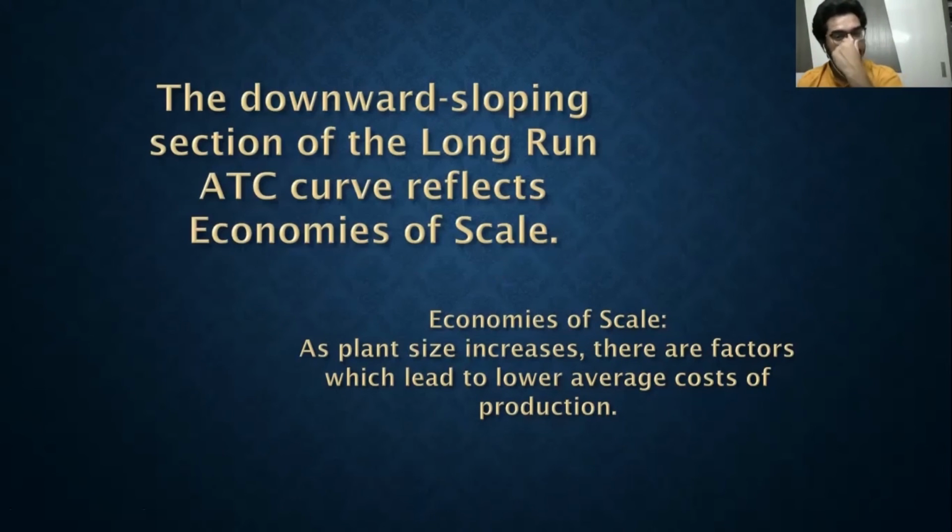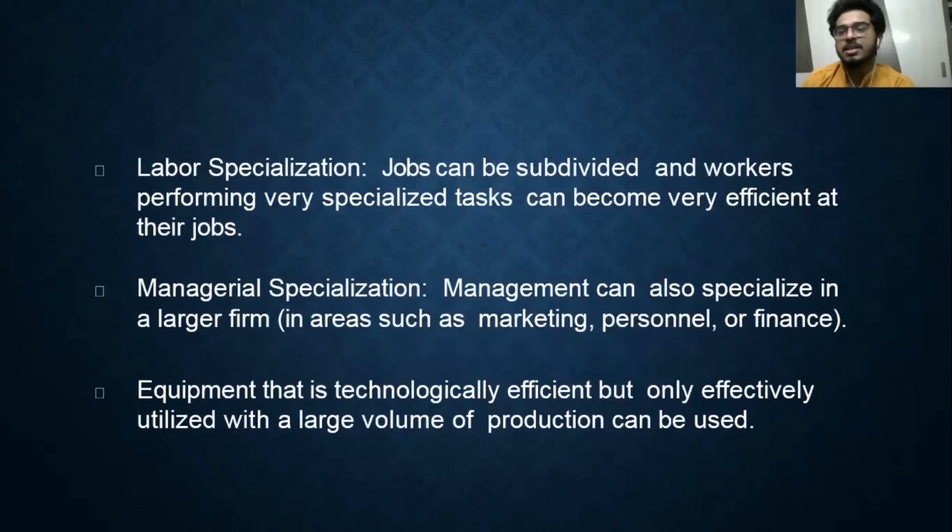So there are factors which lead to lower average cost of production. These factors are basically labor specialization. When you are increasing your production capacity, your output level, with labor specialization, your jobs can be subdivided. Workers can efficiently produce their output based on their efficiency.